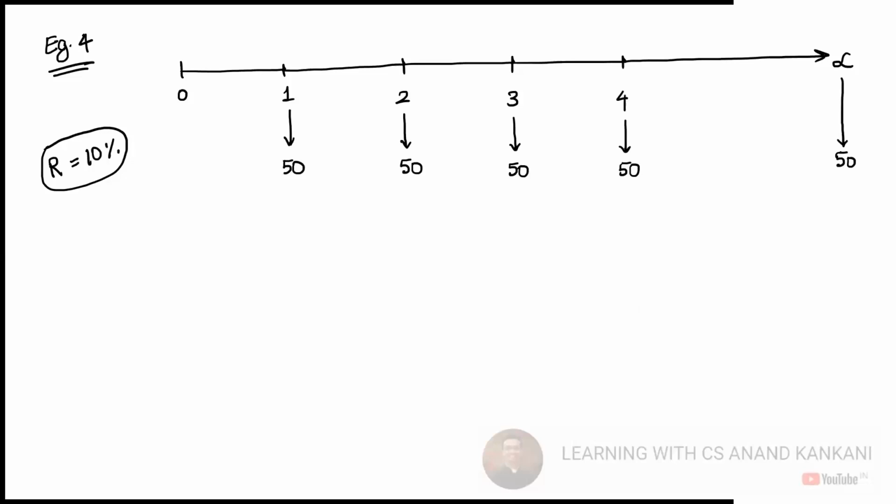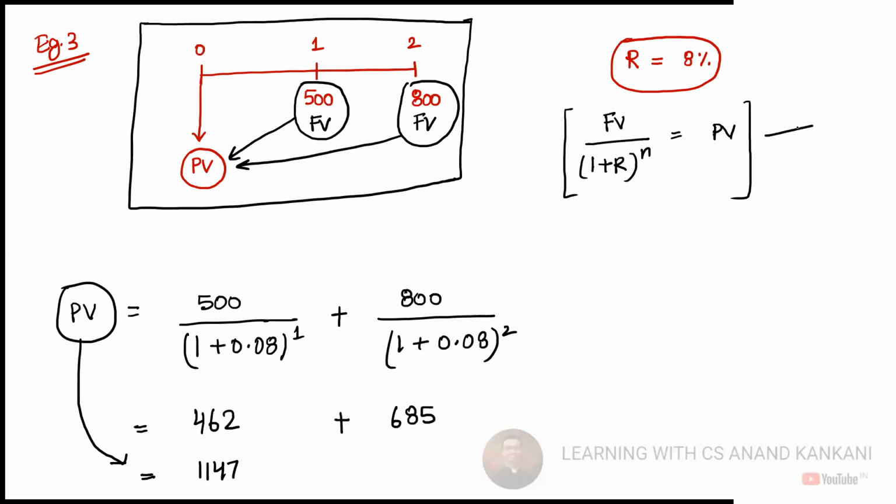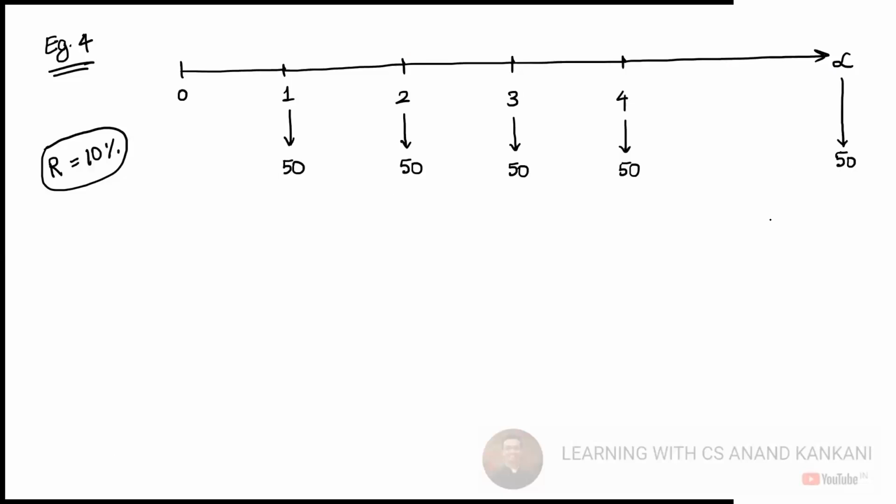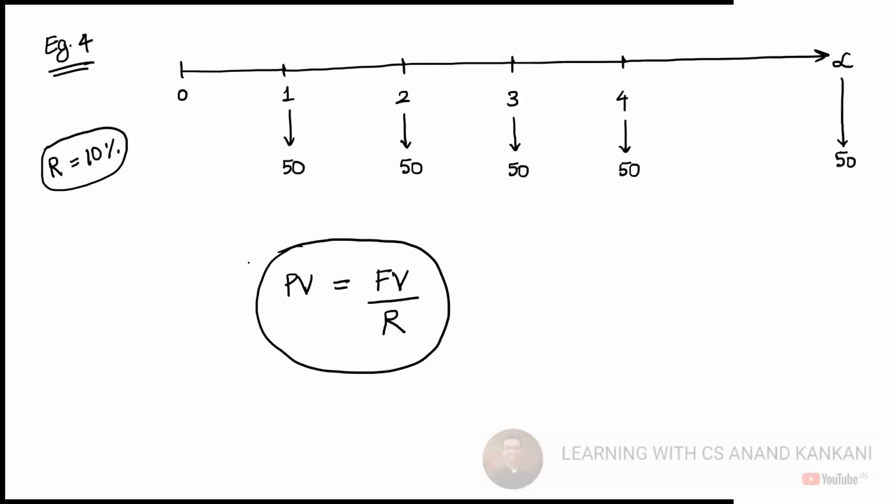So one thing is clear, that we can't use this formula, correct? So in this case, we calculate present value using this formula. Present value is equal to future value divided by R. Simple. So what is the future value here? 50.